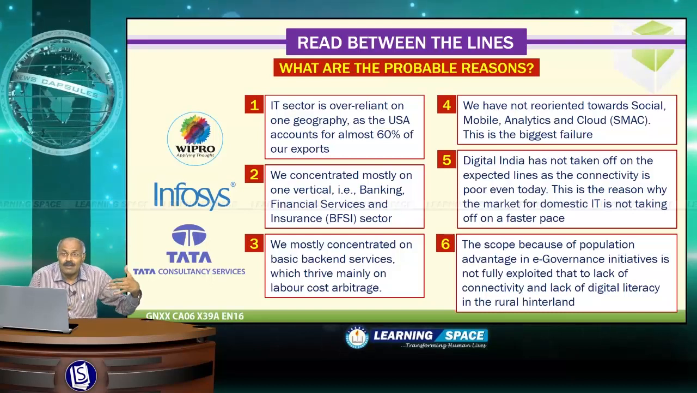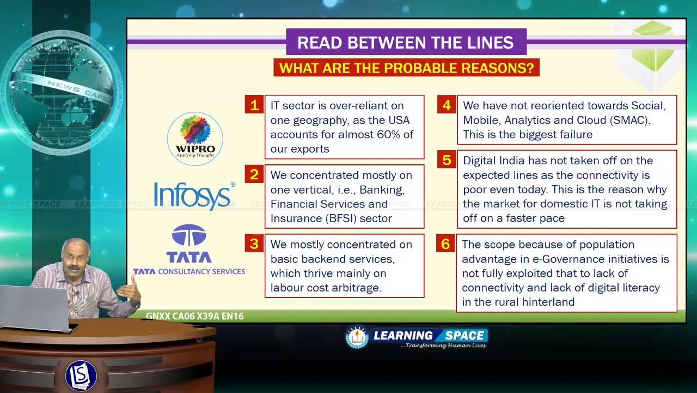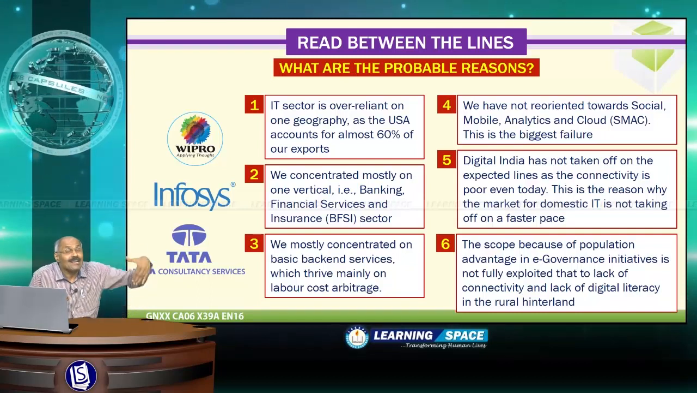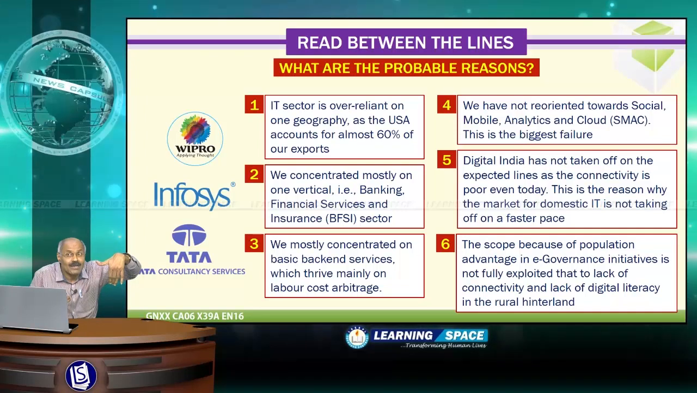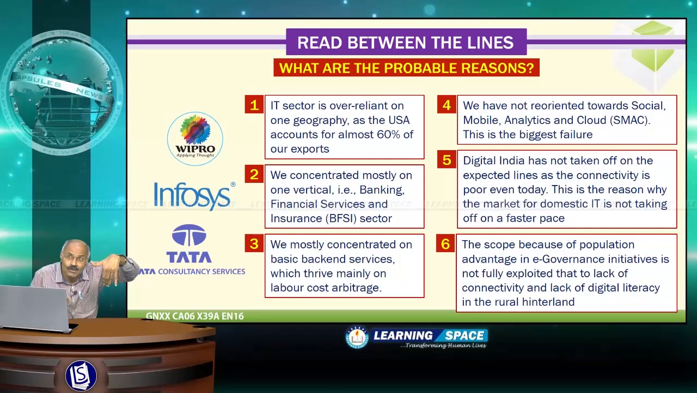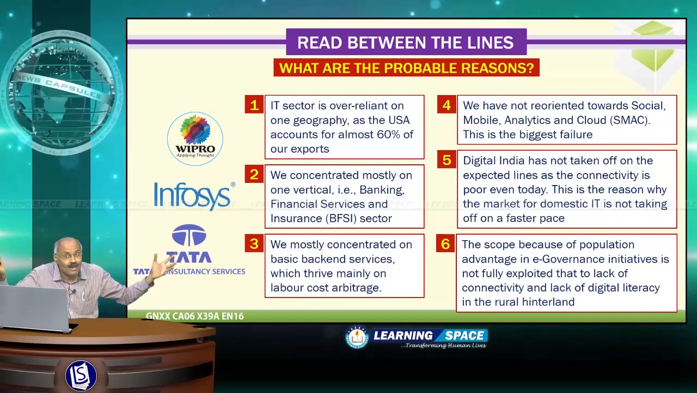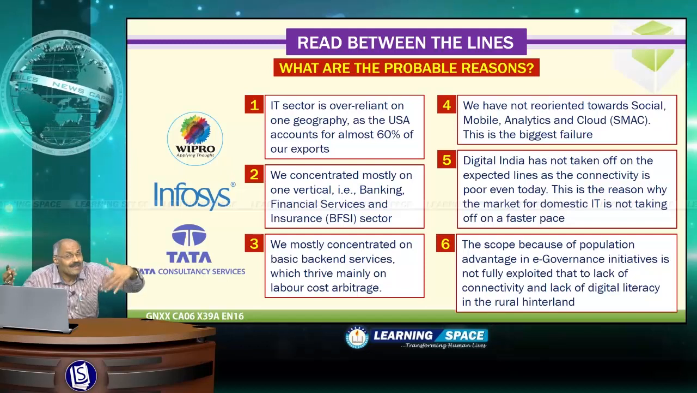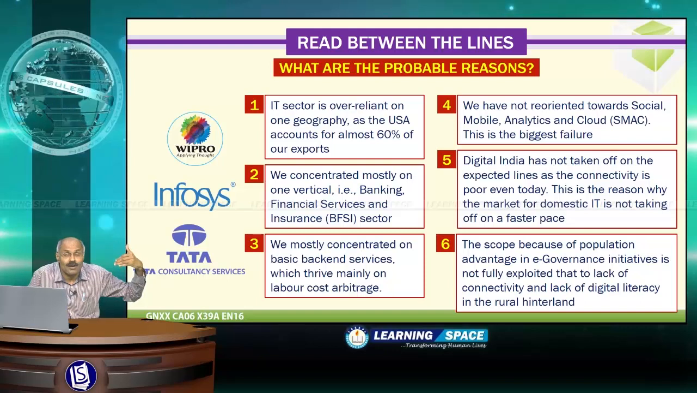Then the next one is that we have not reoriented towards SMAC. SMAC means social, mobile, analytics and cloud. So SMAC is the buzzword now in the IT sector, but we have not reoriented towards this, so it is the biggest failure. And the next point is, Digital India has not taken off on the expected lines as the connectivity is poor even today. And this is the reason why the market for domestic IT is not taking off at a faster pace.